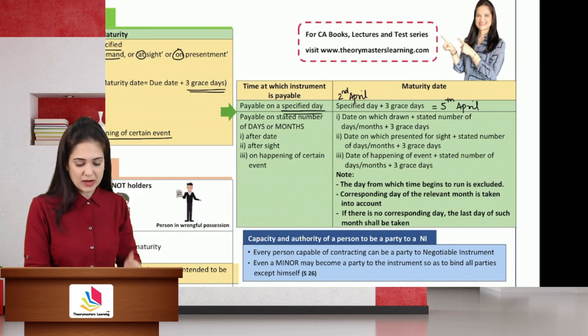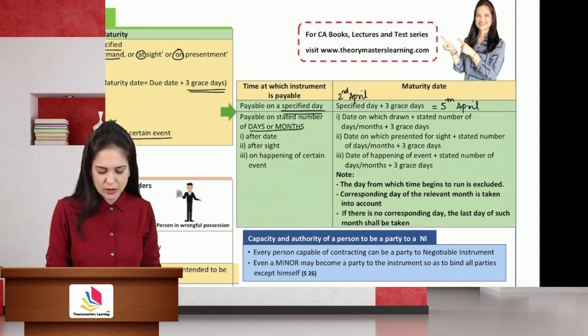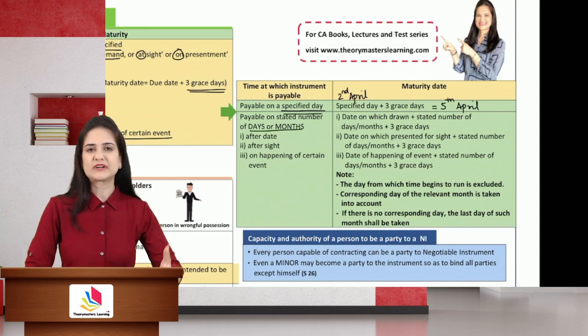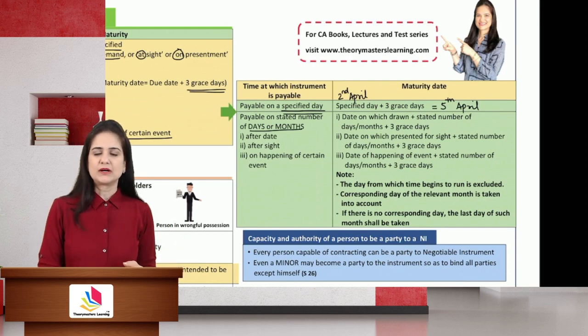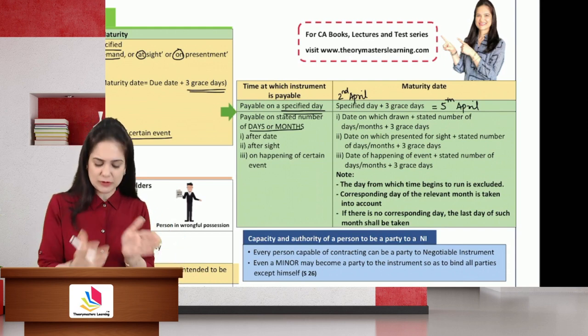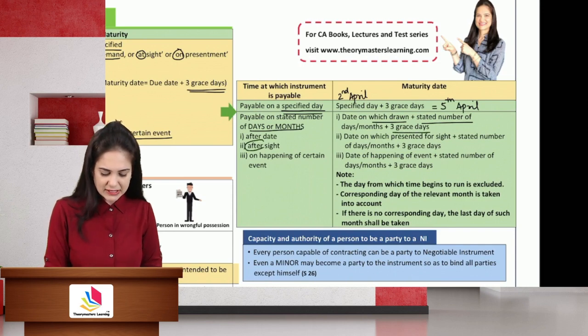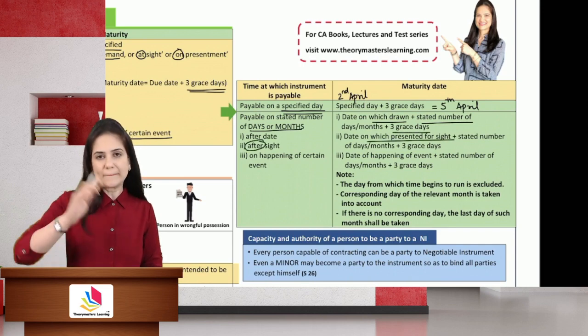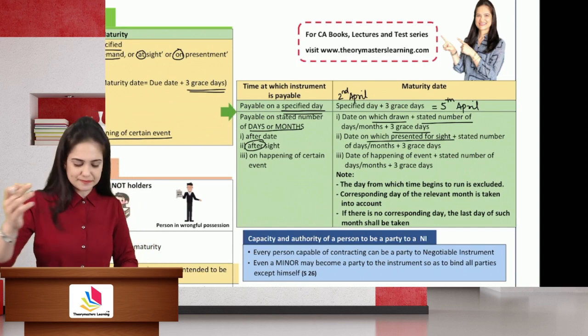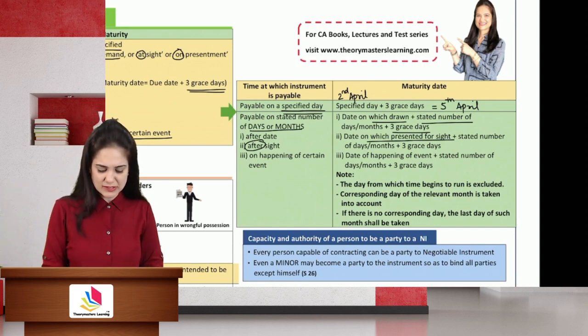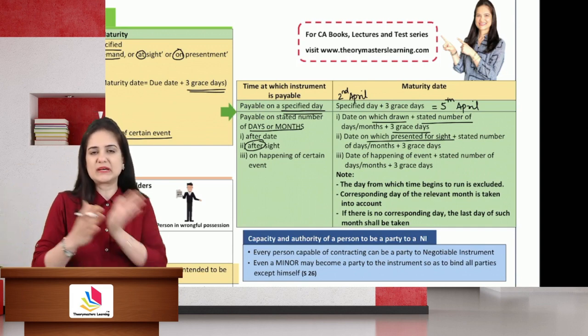If it is payable on a stated number of days or months, 2 months after date, 3 months after sight. So after date, it means it will be calculated from the date on which it is drawn plus the stated number of days plus 3 days. After sight means the day when it was presented plus the number of days or months, and the grace days. On happening of certain event, when the event happens, plus days or months.